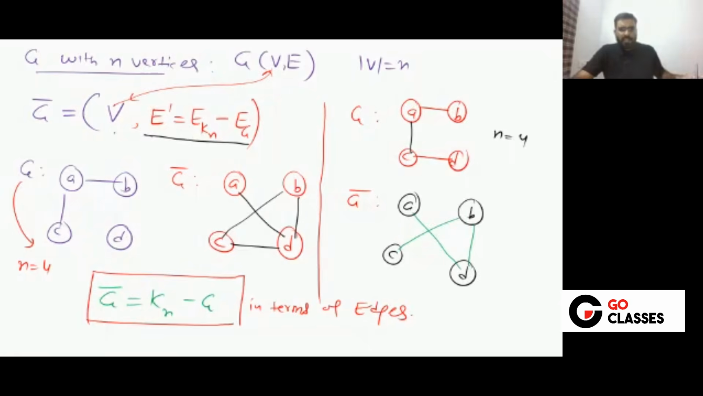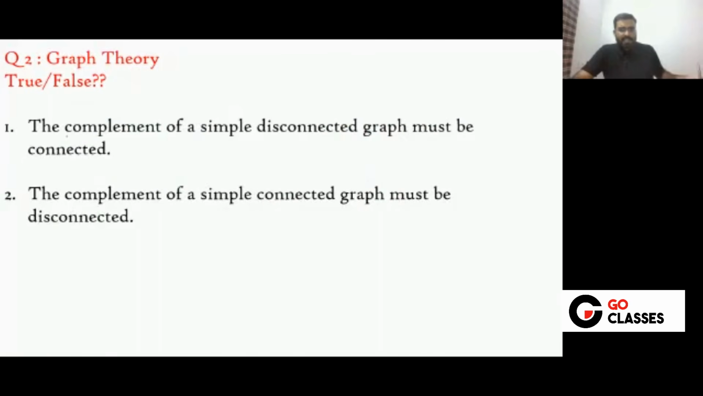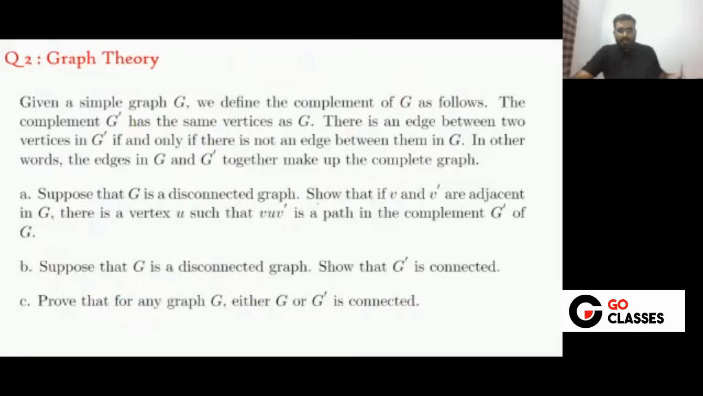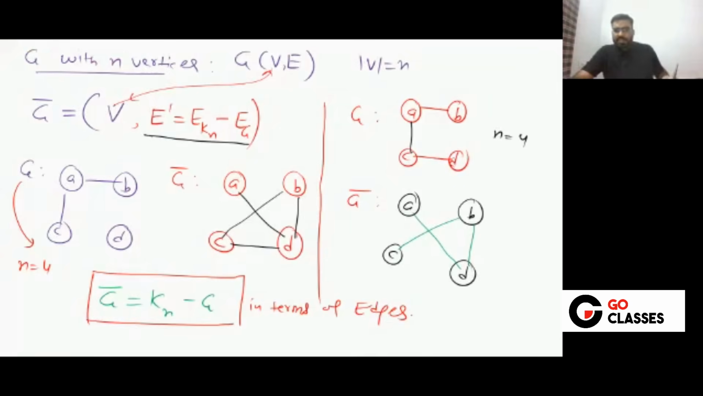Now, one thing you can clearly see, the statement is saying that the complement of a simple connected graph must be disconnected. This statement is false. Why is this statement false? Because this is connected. Can you notice this is connected? This is also connected, and this is also connected.